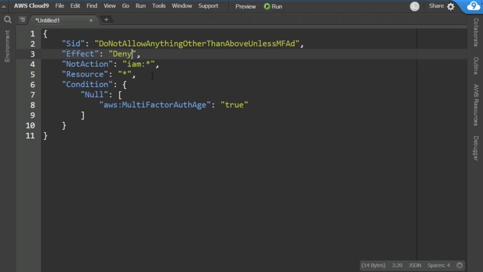Keep in mind as well that having this statement in here is not enough to have the complete effect. You also have to go through and make sure that when you fail that condition test, there's an appropriate effect that happens here. In this case, you can see them denying permissions. So this means that if you fail the MFA check, you're going to be denied permissions based on the details of this statement. Keep in mind that you may need to go back through the rest of the policy or look at other policies to understand the total impact of having these permissions adjusted in this way.